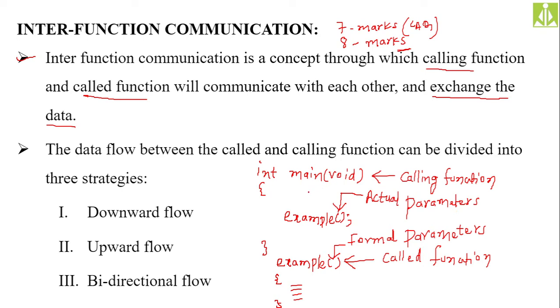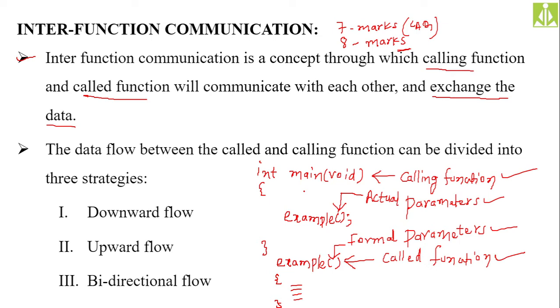Simply remember: inside the main function, that is inside the calling function, when you are calling the called function, the parameters which you are passing at that point, we call them actual parameters. And the parameters which we are receiving inside the called function, we call them formal parameters. So this basic difference you need to understand. What is a calling function, what are actual parameters, what are formal parameters and what is a called function, I have explained here in detail.